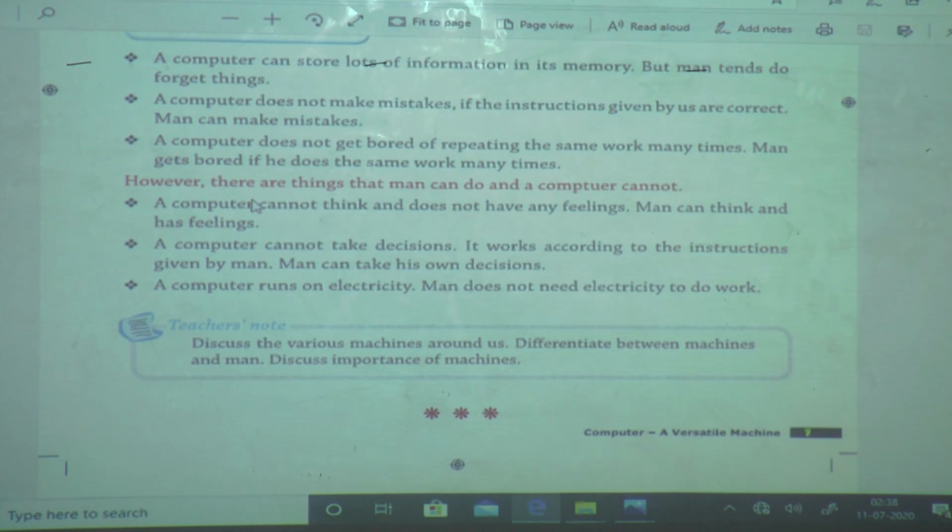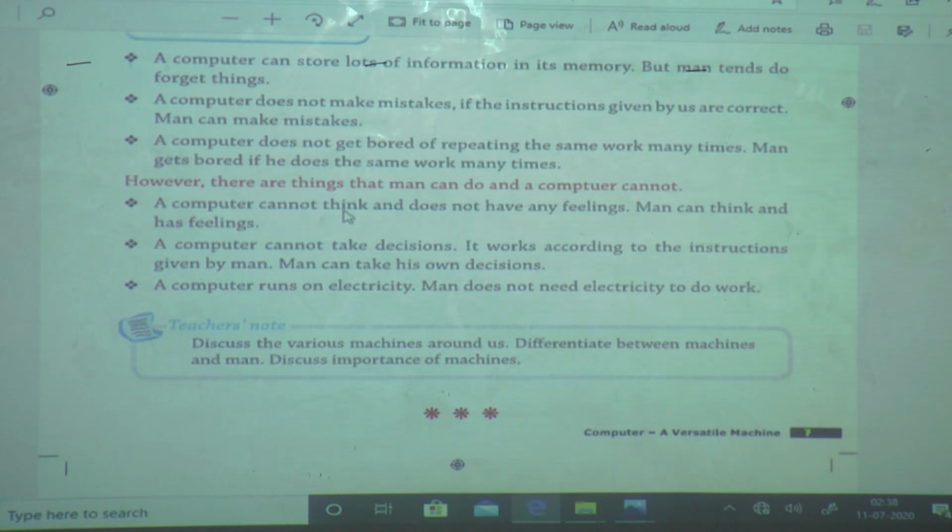But a computer also has drawbacks. Means what? A computer is also not perfect. A computer has some points that it cannot do but man can do. Which are they? A computer does not think.